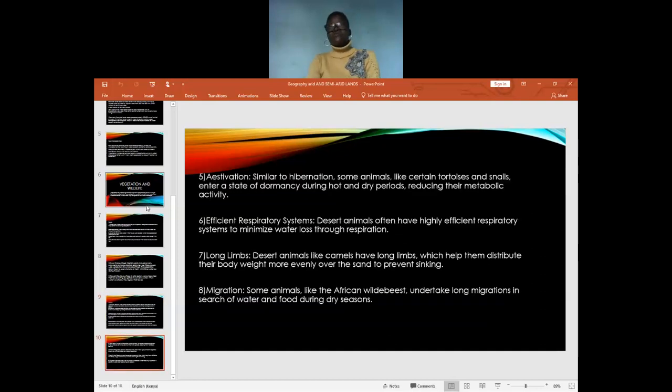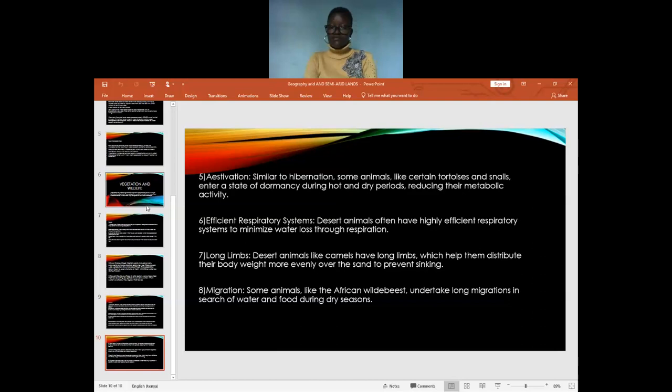And we have aestivation. Aestivation is similar to hibernation. We find that some animals like tortoises and snails enter a state of dormancy during hot and dry periods, reducing their metabolic activity. We have an efficient respiratory system. Desert animals often have highly efficient respiratory systems to minimize water loss through respiration.